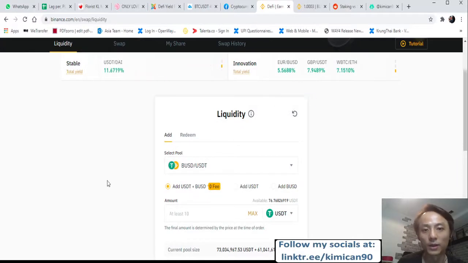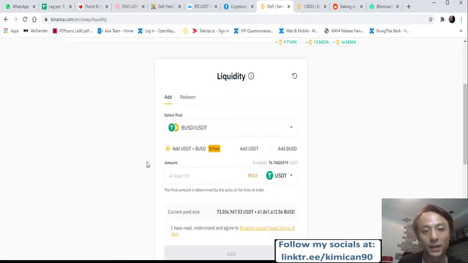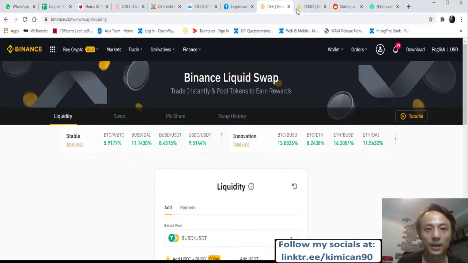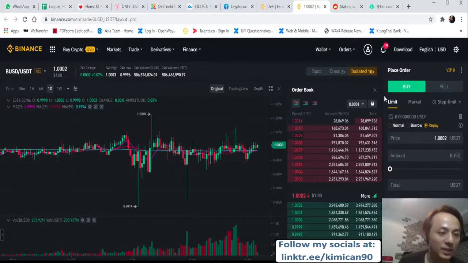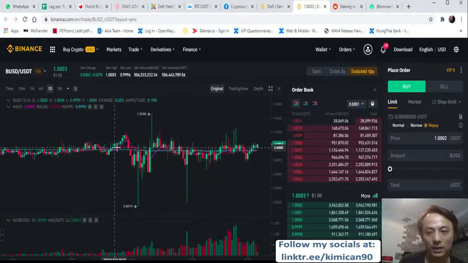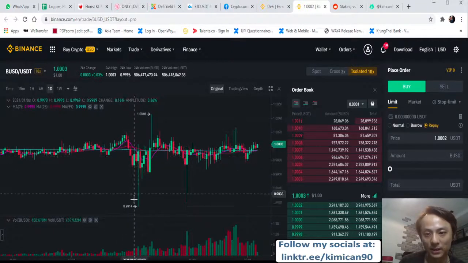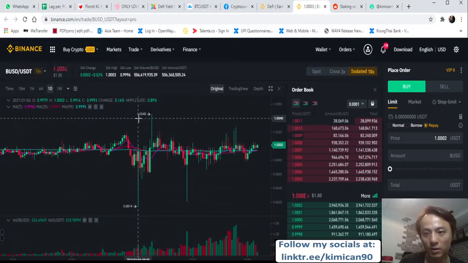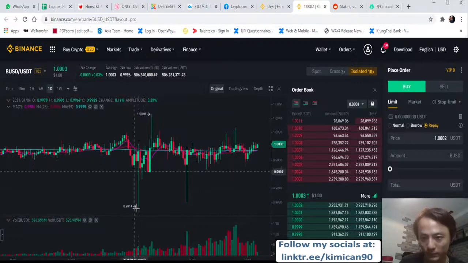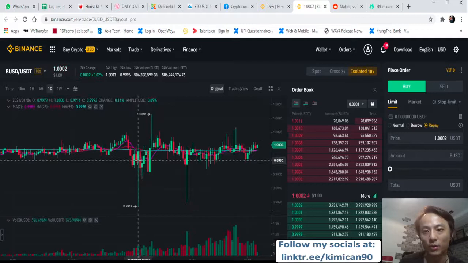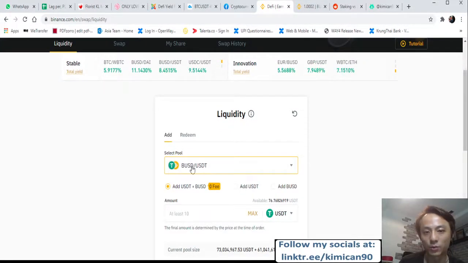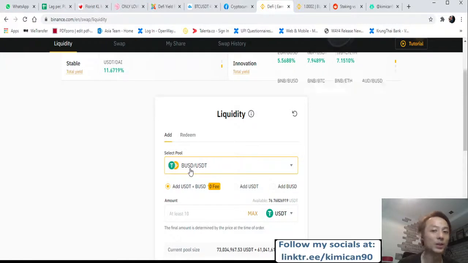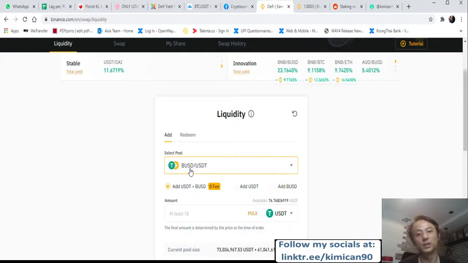Then everybody will think, okay, this is very easy to make money, right? We just put in the liquidity swap here, and then people who buy and sell transactions, they'll make money, right? But the risk involved is like this. If there's a fluctuation in price, like 0.9914 or 1.0046, if two of the assets go up or down very volatile, your pairing, when you put it into the liquidity, needs to be 50% BUSD, 50% USDT.